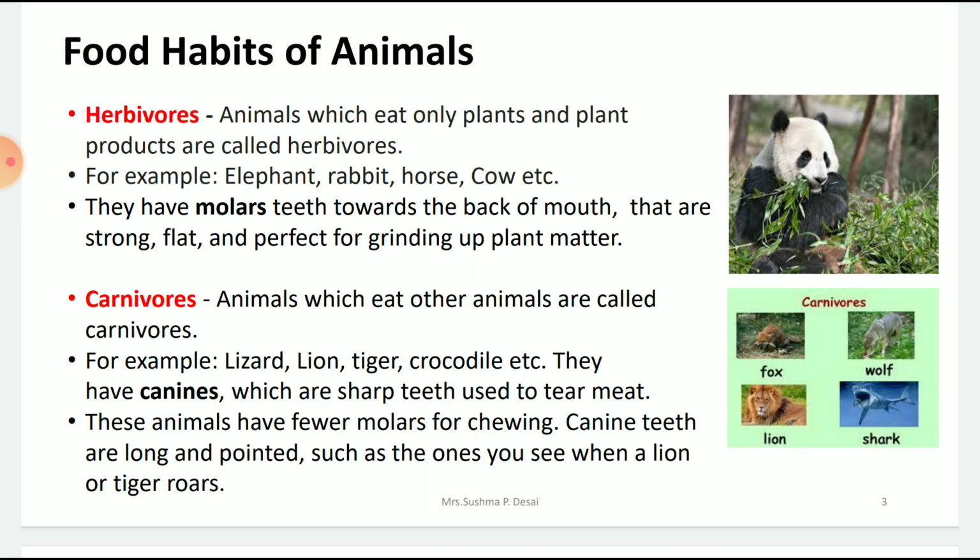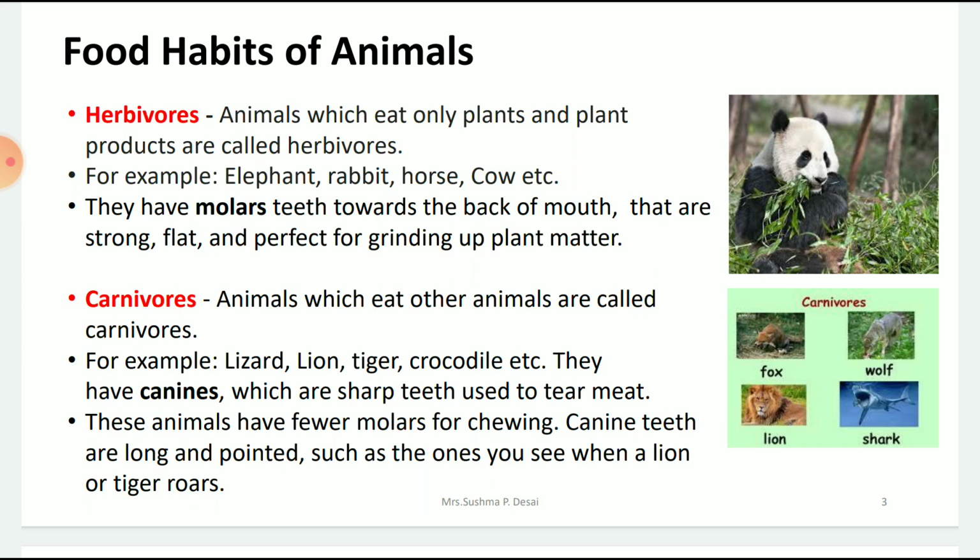So they don't need strong tearing teeth. They need strong molars. Now in flesh eaters, what happens? Like the skin of animals, they have to tear it. So in order to tear that, they have canines. Canines are teeth. If you have a pet dog, you can see the canines in them. When they open their mouth, the side pointing teeth are called the canines, with which they help to tear the meat.